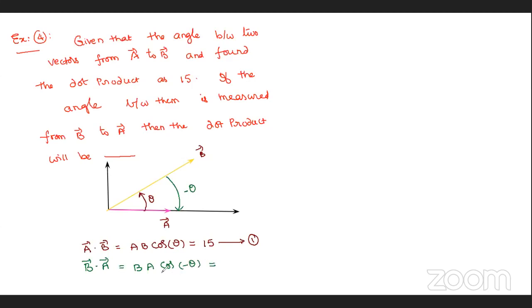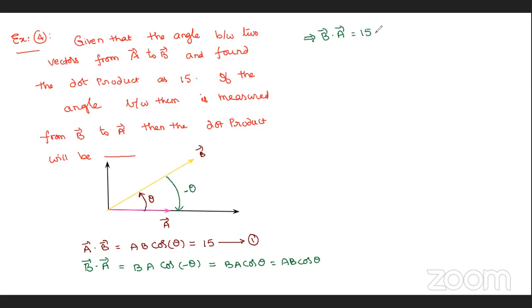So B into A, that is BA, cos minus theta is cos theta. This is nothing but AB cos theta, whose value I already found to be 15 in the first equation. That implies B bar dot A bar is also equal to 15.